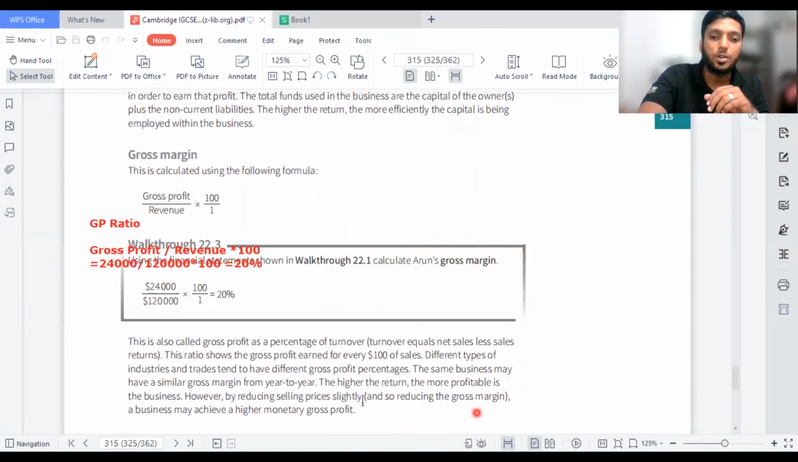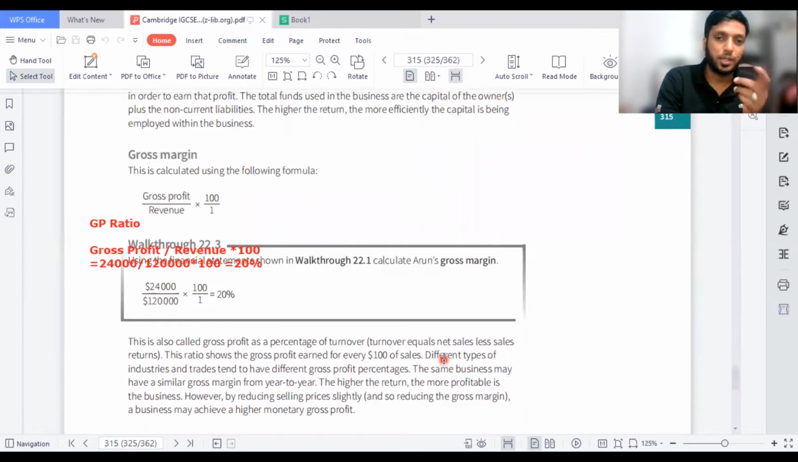This is also called gross profit as a percentage of turnover. Turnover equals net sales less sales returns. This ratio shows the gross profit earned for every $100 of sales. So when you take sales, you should not take the complete sales. Revenue and sales, both are the same, guys. You should take the sales minus returns inward, and then you will get net sales.